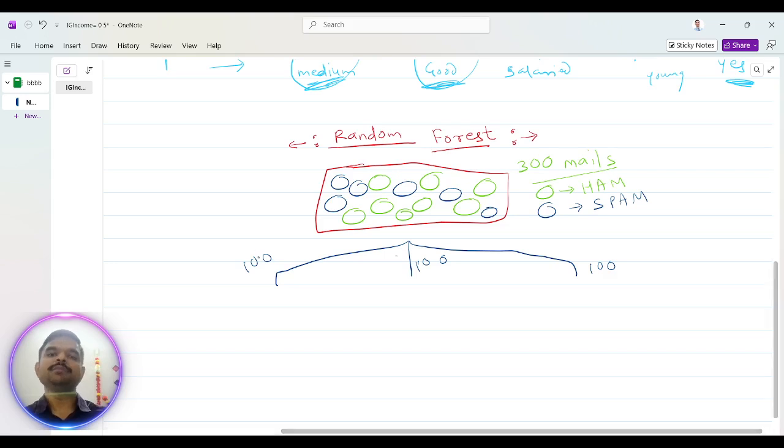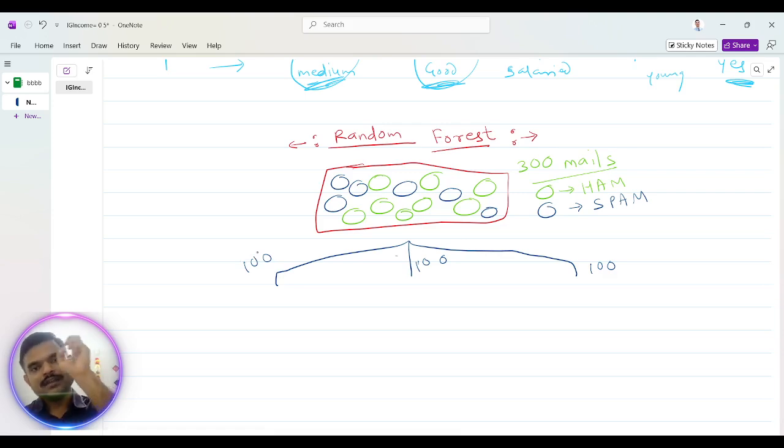Now we are randomly picking 100 emails from our parent data set, and then again we are putting these 100 emails back into the original data set, then again picking 100 emails from that original data set for the second decision tree. Likewise, we again put these 100 emails into our original data set, then again pick 100 emails for the third decision tree.